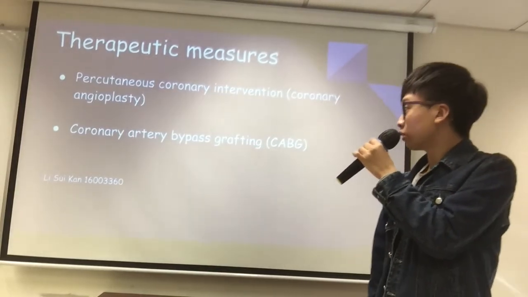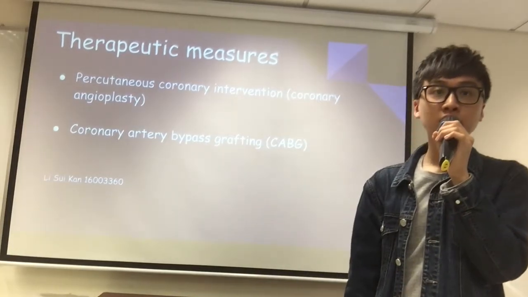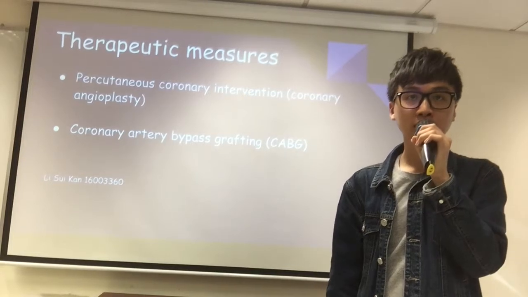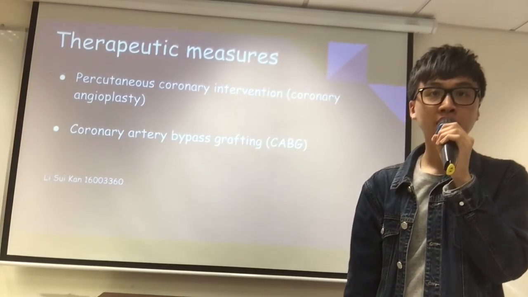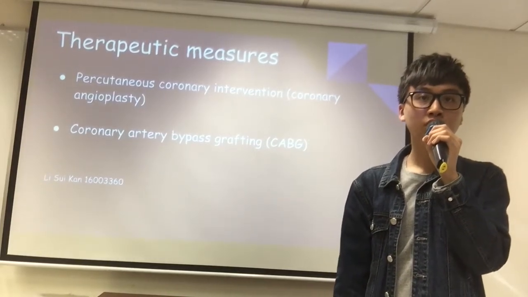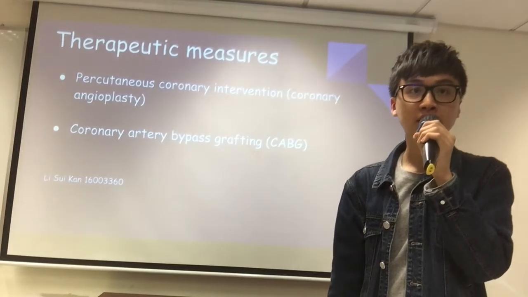The second one is coronary artery bypass grafting. Coronary artery bypass grafting is a type of surgery. In this surgery, an artery or vein in our body is used to go around our narrowed coronary artery. This surgery can improve blood flow to our heart, relieve chest pain, and prevent a heart attack.